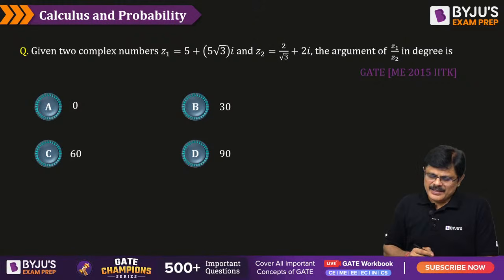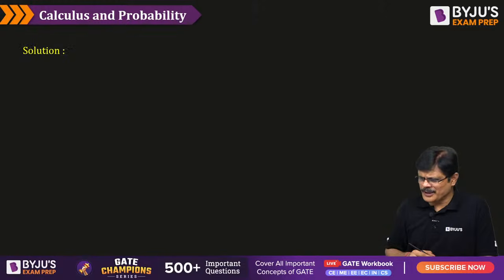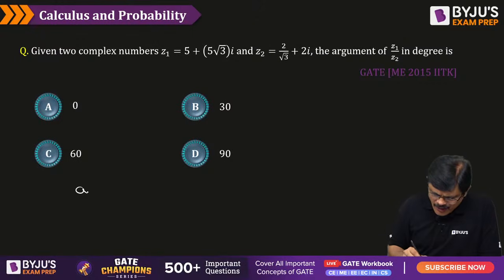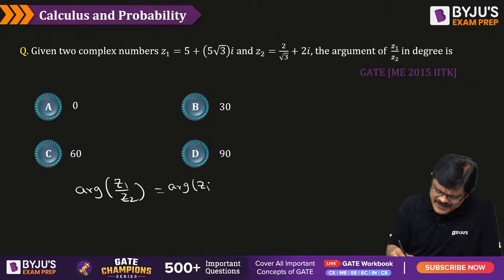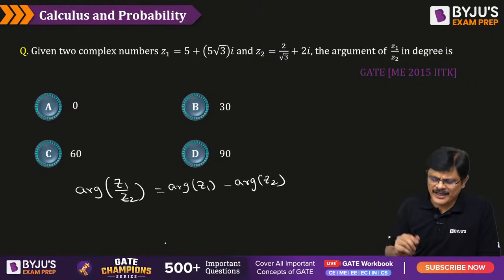Next one. Z1 is given and Z2 is given. The argument of Z1 by Z2 is asked. So, the argument of Z1 by Z2 is simply arg Z1 minus arg Z2, my dear friends. So just find the argument of Z1 and the argument of Z2. Then the difference of those is your answer.